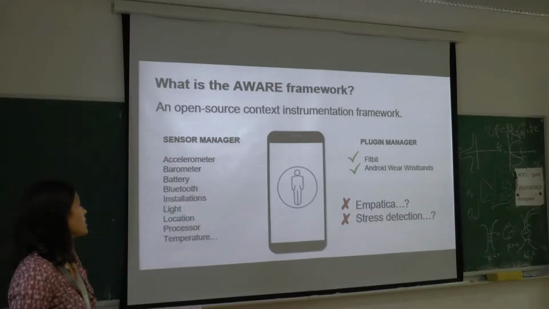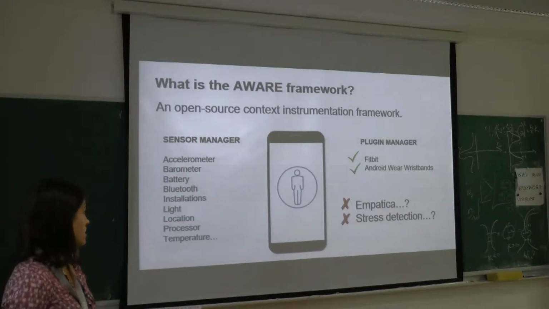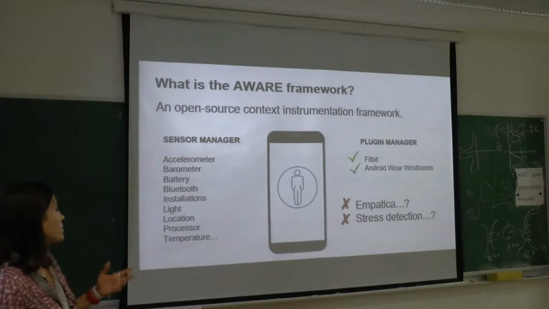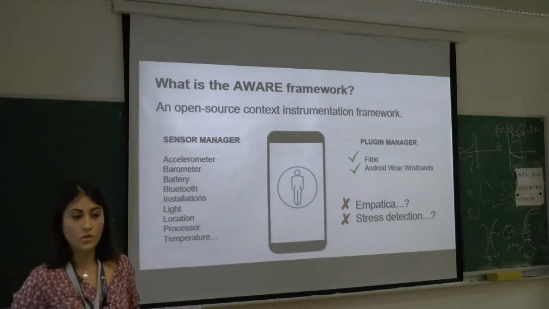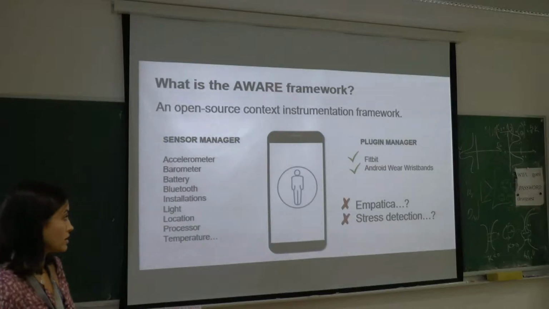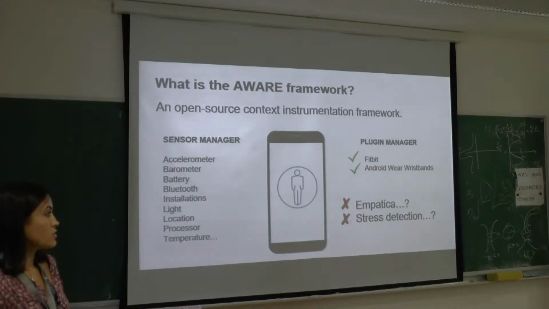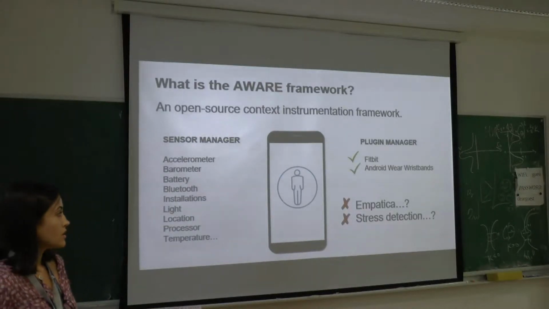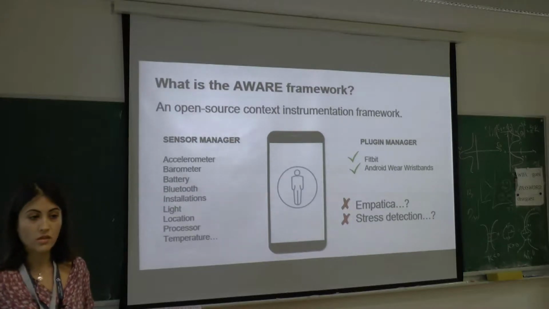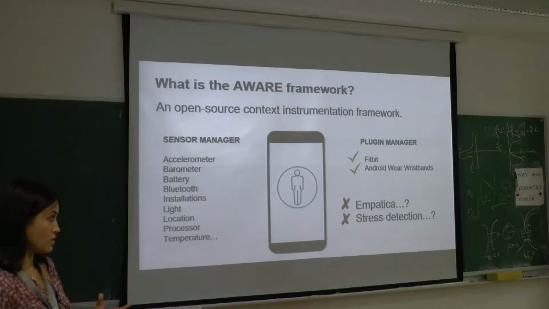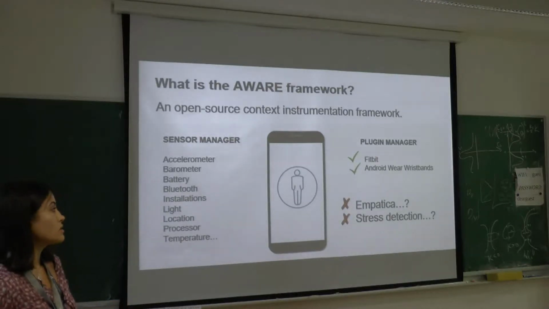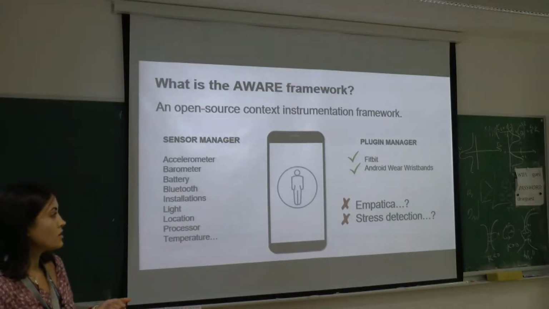This data can come from the phone sensors themselves, such as accelerometer, barometer, or any of the ones listed here as examples. It can also be information about app use or installation, and so on. Except for data coming directly from the phone, external devices can also be connected to the Android device, such as wristbands, and AWARE plugins for wristbands such as Fitbit and for Android Wear wristbands already exist.